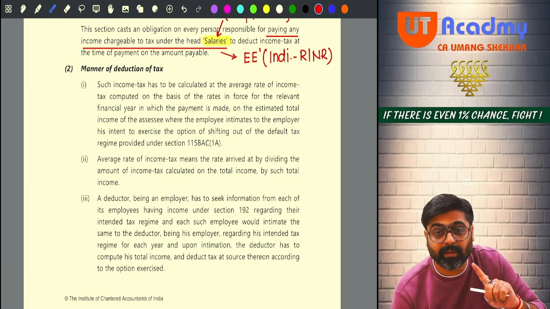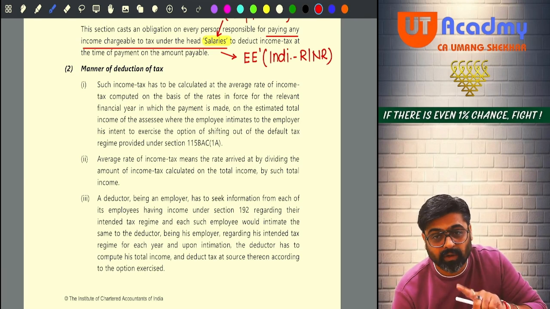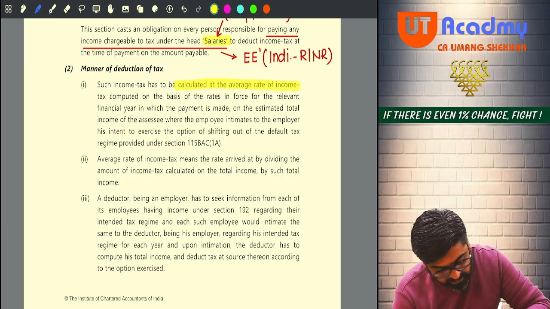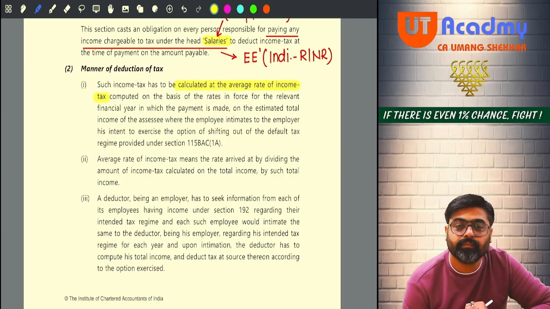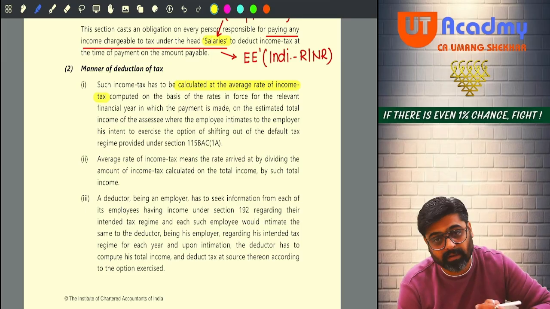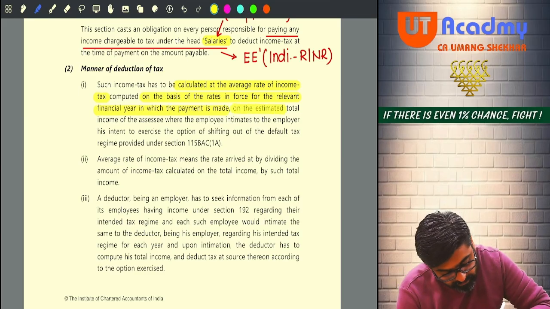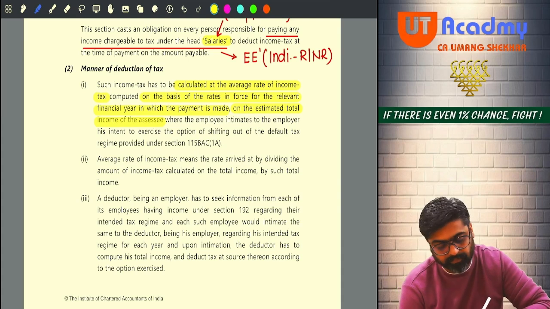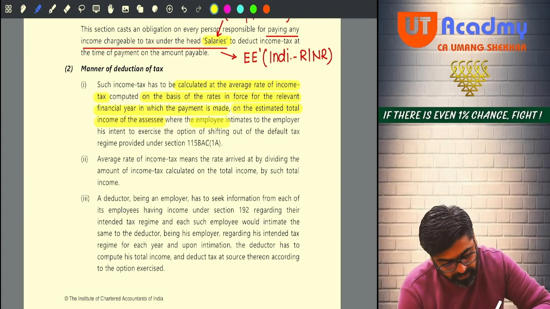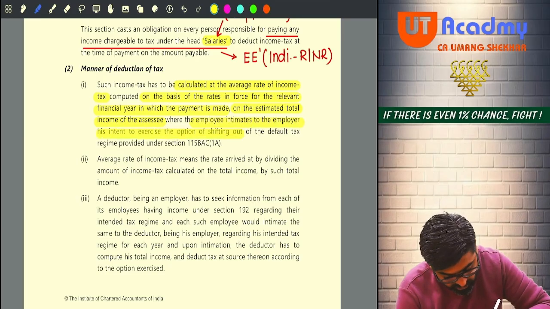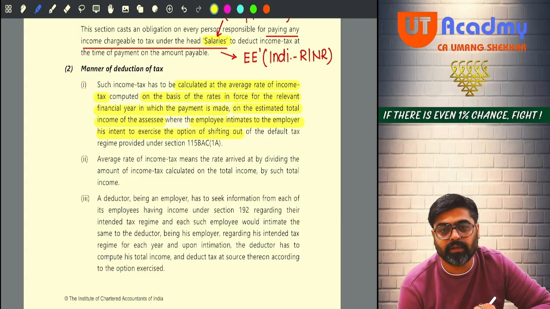See, they have not prescribed any rate over here, okay? So first I will have to calculate the average rate of income tax. Average rate of income tax, wow. On the basis of rates in force for the relevant financial year in which the payment is made, on the estimated total income of the assessee, where the employee intimates to the employer his intent to exercise the option of shifting out of the default tax regime.